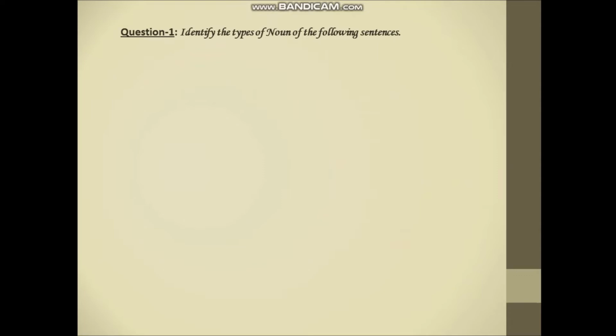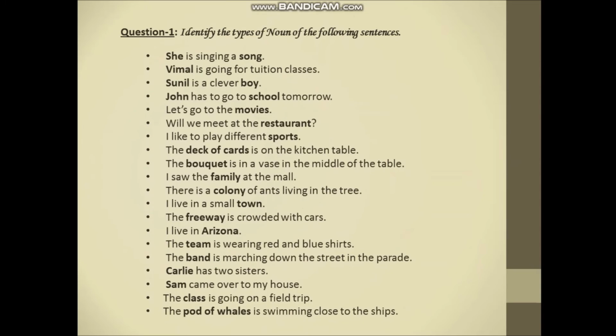Identify the types of noun of the following sentences. Here is the list of some sentences. You have to identify each type of noun in these sentences. Here in every sentence I have made some letters or words bold so that you can clearly understand. First sentence is: She is singing a song. Here she and song both represent common noun. Why? Because they are indicating a class, not a particular name of person, place or thing.